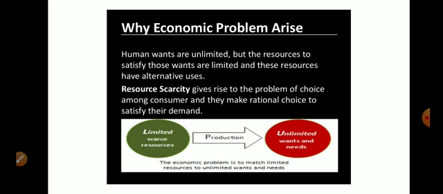Economic problem arises because human wants are unlimited, but the resources to satisfy those wants are limited, and these resources have alternative use. Resource scarcity gives rise to the problem of choice among consumers, and they make rational choices to satisfy their demand.